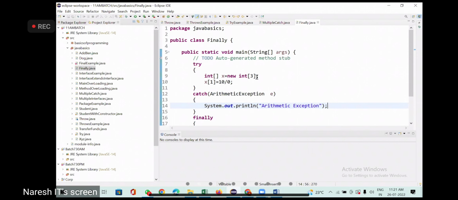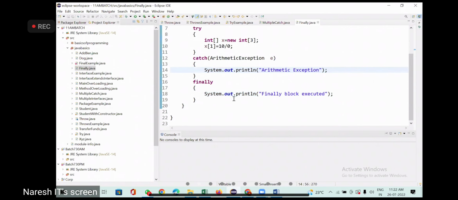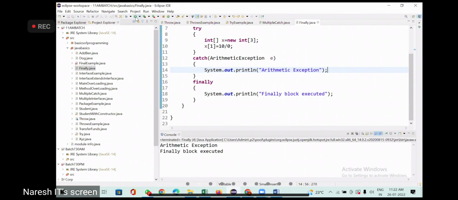Now there is an exception here. Is there any exception in the try block? You have an exception, right? Arithmetic exception. So it will execute the catch block, and it will also execute the finally block. It will execute both. Now try to run it. It is executing arithmetic exception. It is going to the catch block, and then it is also executing the finally block.